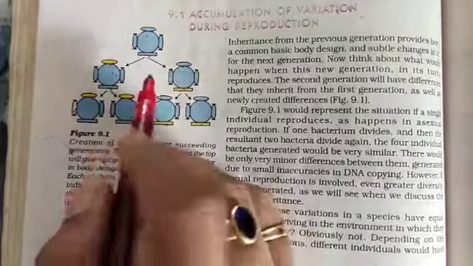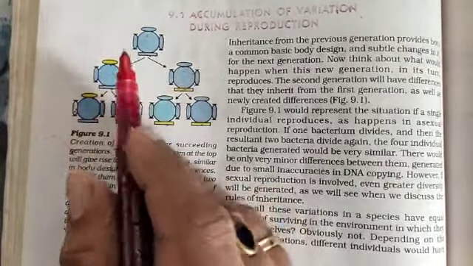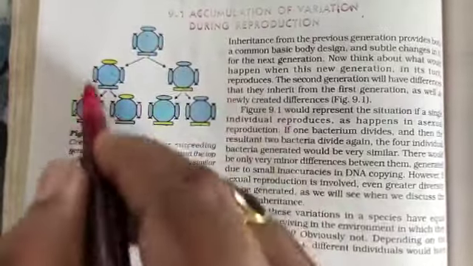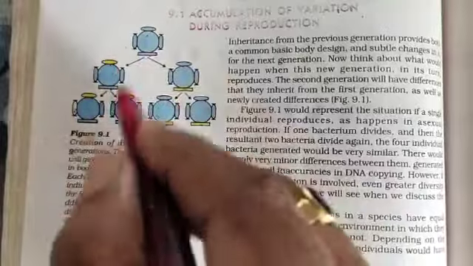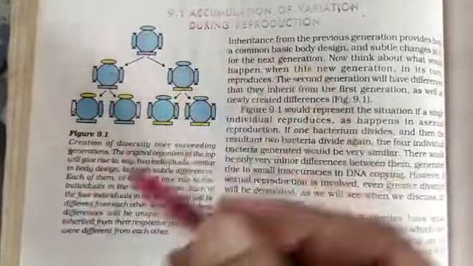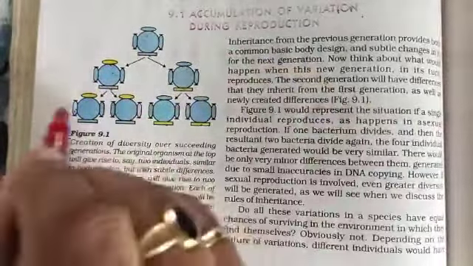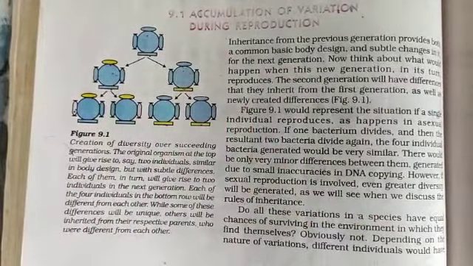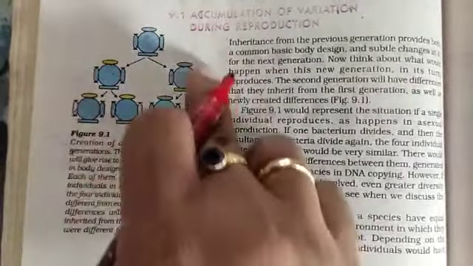What I mean to say is, each generation provides the next generation with a common basic body design. The common body design is inherited by the next generation, every generation. But there will be small variations. So this is the case of asexual mode of reproduction.